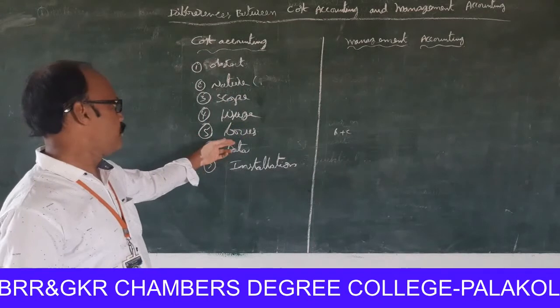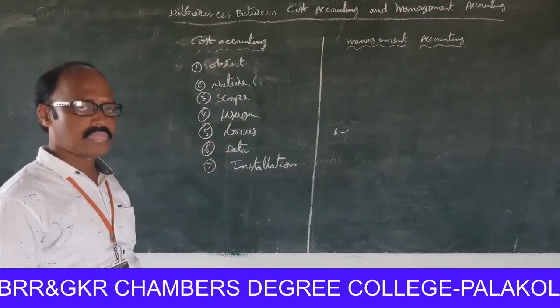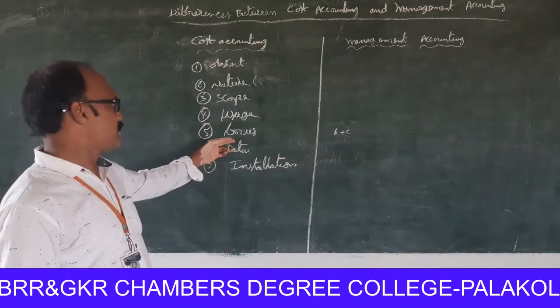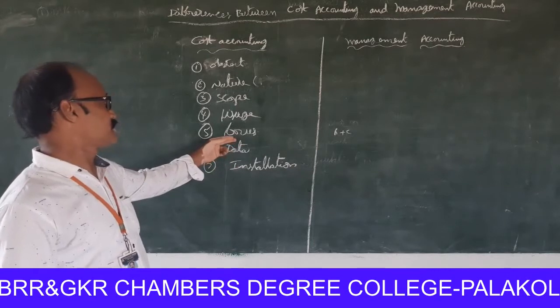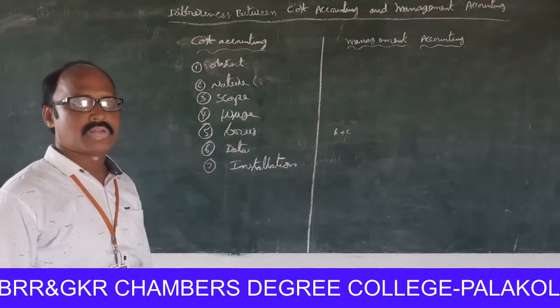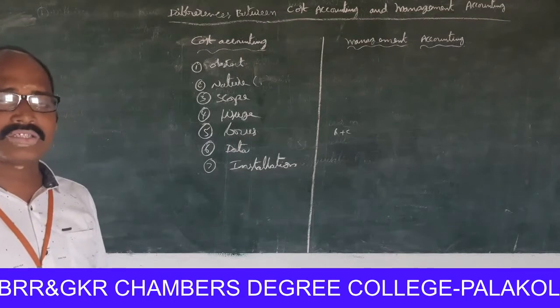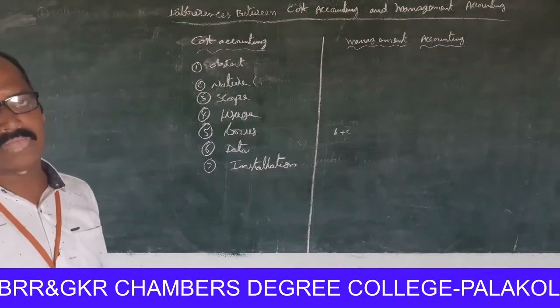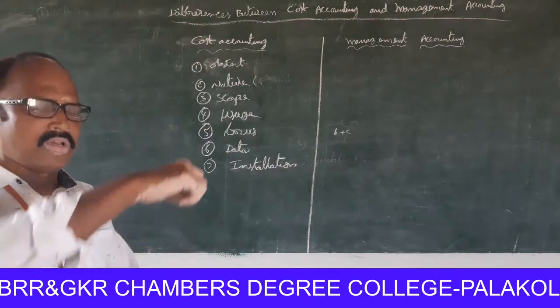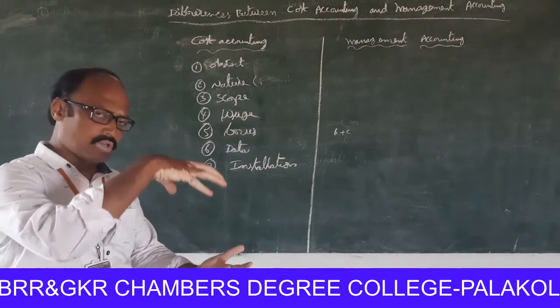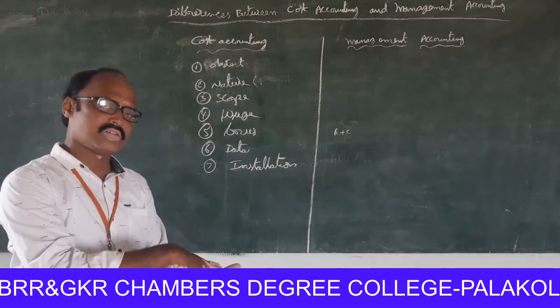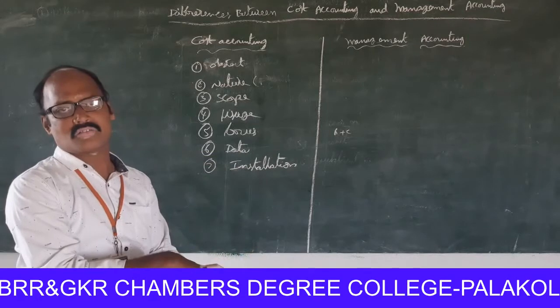Next one, focus. Cost accountancy is focused on cost only. The main concentration of cost accountancy is to control the cost, allocate the cost, and avoid wastage in cost.